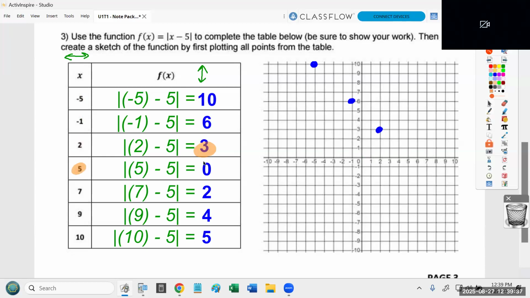For the next one, 5, 0. That one's kind of weird because it's saying go to the right 5 and then don't go up or down at all. Just stop. Okay, so 5, 0 means go to the right 5 and then do not go up or down at all. Just stop.